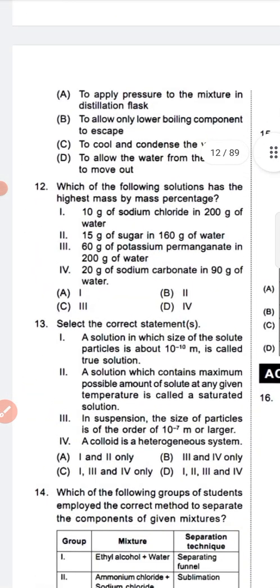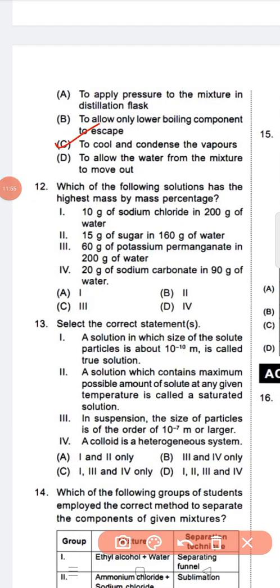Now question number 12. Which of the following solutions has the highest mass by mass percentage? 10 grams sodium chloride in 200 grams of water, 15 grams sugar in 160 grams of water, 60 grams of potassium permanganate in 200 grams of water, 20 grams of sodium carbonate in 90 grams of water.